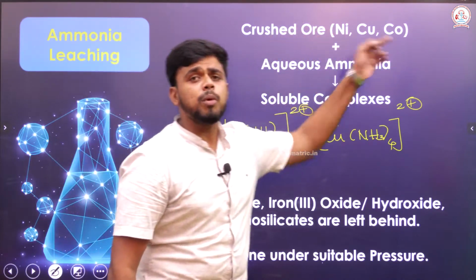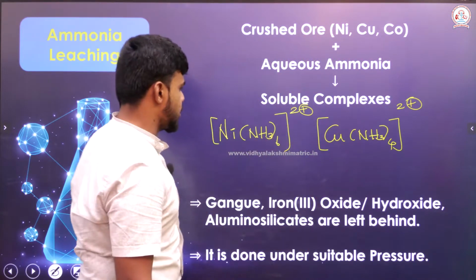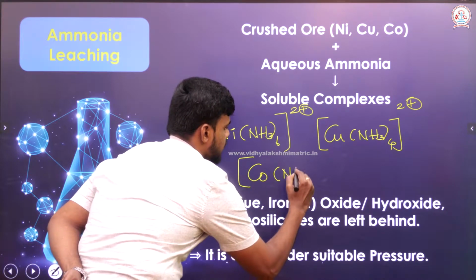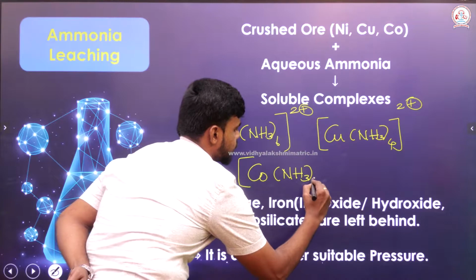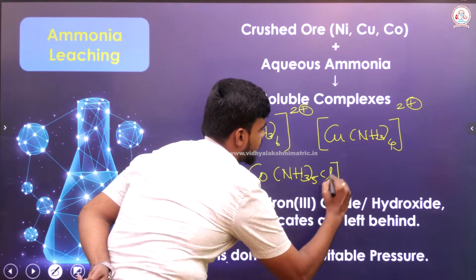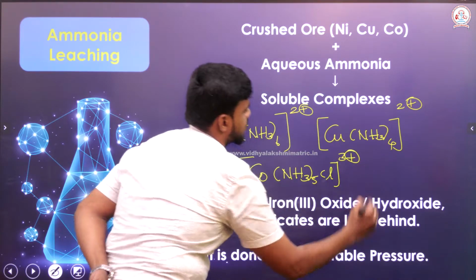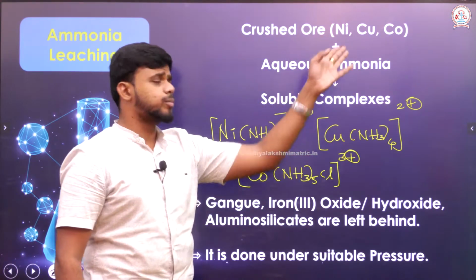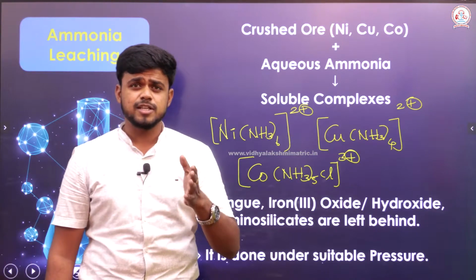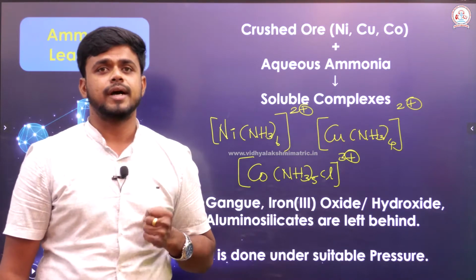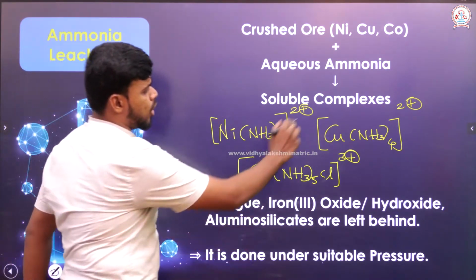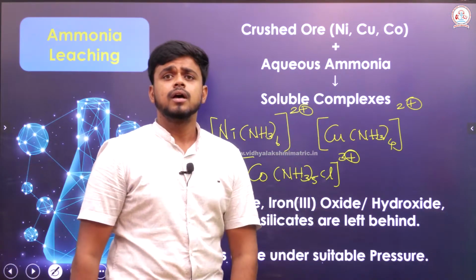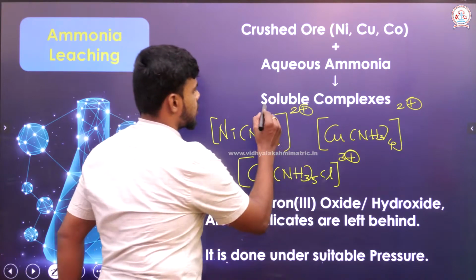Then if cobalt is treated with aqueous ammonia, cobalt can form Co(NH3)5Cl 2+. So, these are the complexes that all these three could possibly form when treated with aqueous ammonia. All the complexes that have been formed contain the metal of interest. All these complexes are soluble.